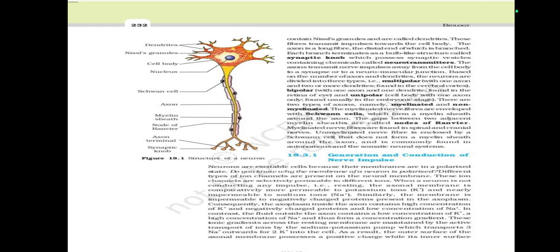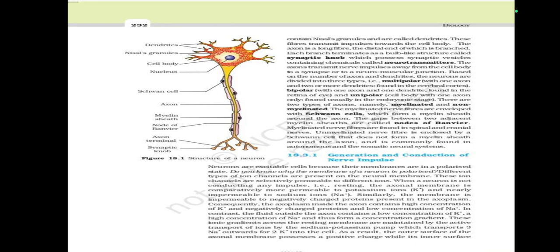When a neuron is not conducting any impulse, that is, resting, the axonal membrane is comparatively more permeable to potassium ion and nearly impermeable to negatively charged proteins present in the axoplasm. Consequently, the axoplasm inside the axon contains a high concentration of potassium ion and negatively charged proteins and a low concentration of sodium ion. The fluid outside has a high concentration of sodium ion and thus forms the concentration gradient.